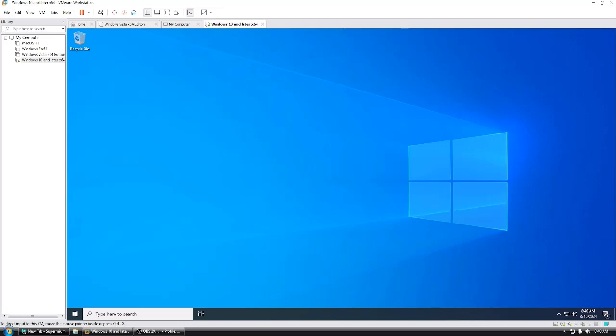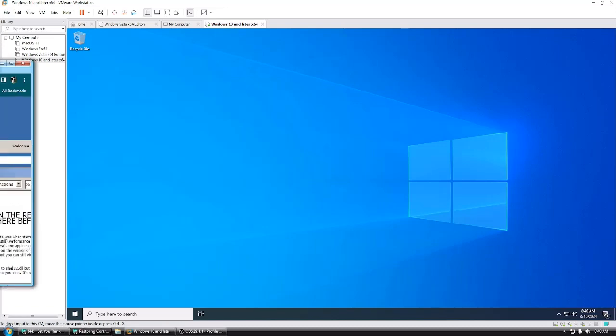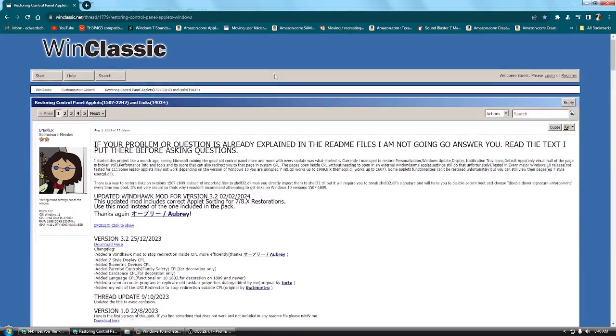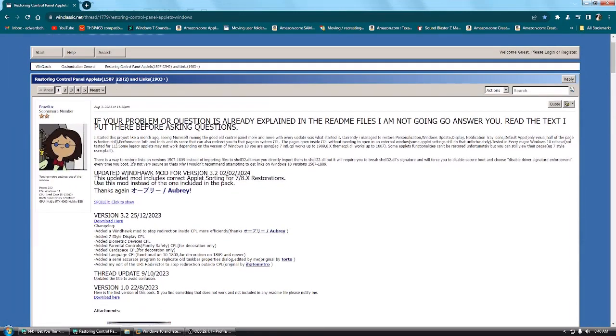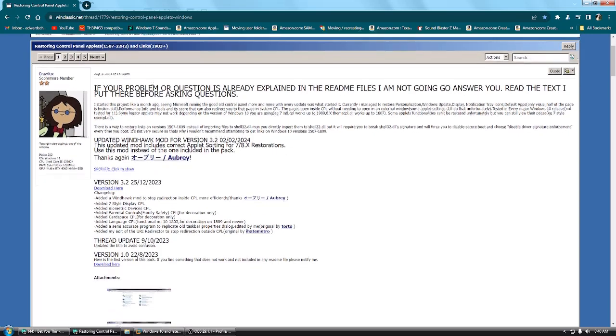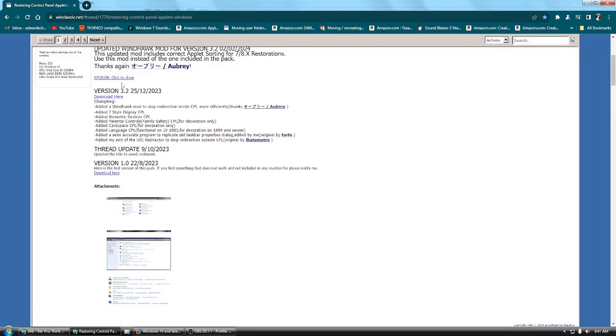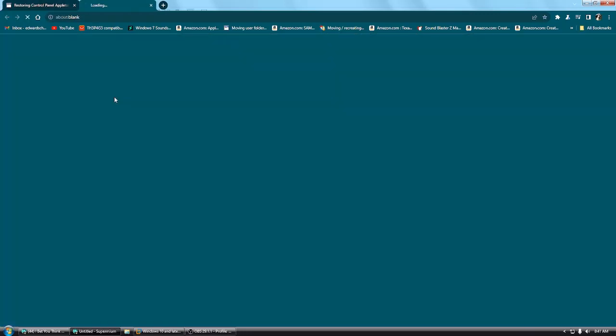So now I'm going to bring up a forum from WinClassic. You'll need this link here. It works on 1507, 20H2, 22H2. So we're going to go ahead and grab the latest version, which is 3.2.25, 2023. So go ahead and download that.